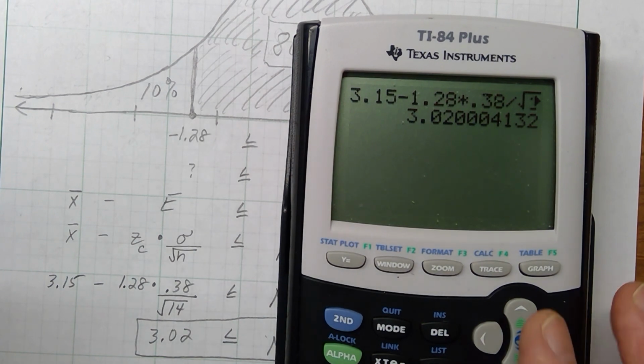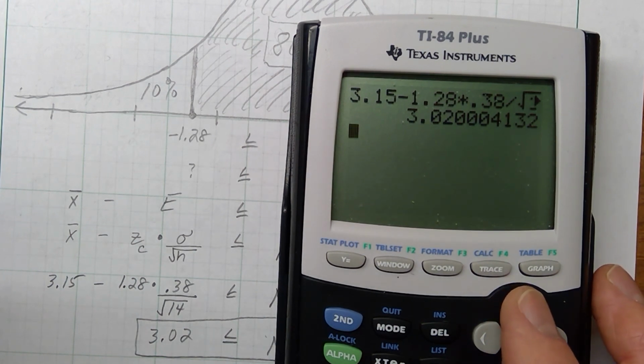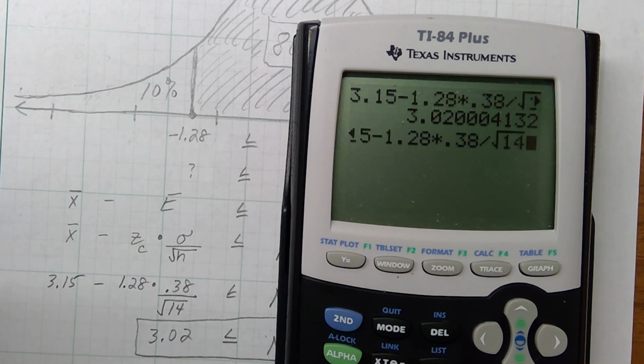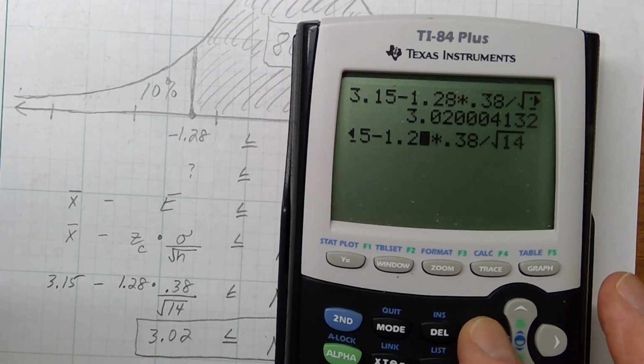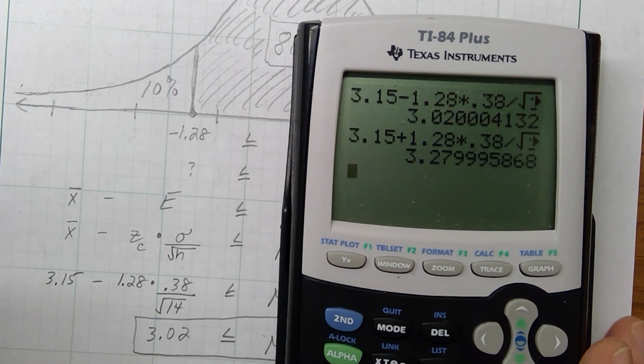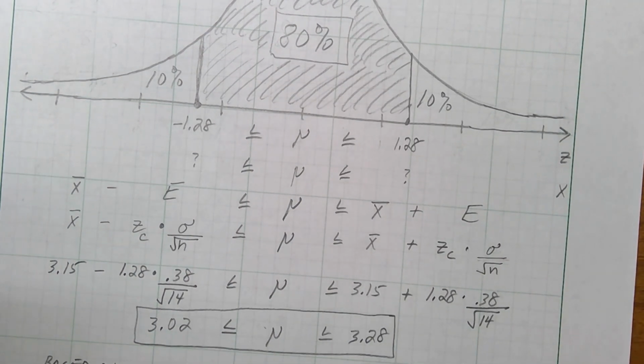Now, you guys on TI-83s and 84s, and most scientific calculators, will do this as well. I don't want to type that whole thing in over again, so I'm just going to arrow up, hit enter, and it brings it back up. Your scientific calculators will do roughly the same thing. You might have to do it a little differently, but you can bring up your last entry. All I'm going to do is change that minus to a plus and hit enter. And there's my 3.28 over there. So you don't have to type the whole thing in over again.